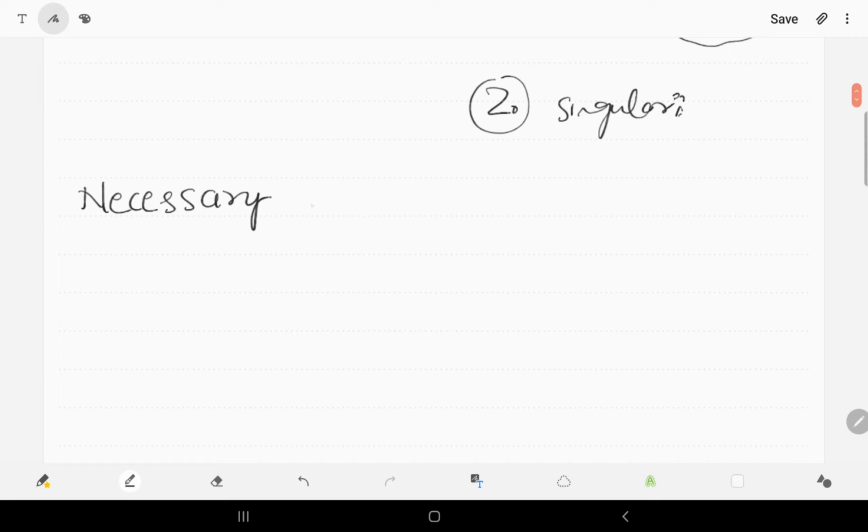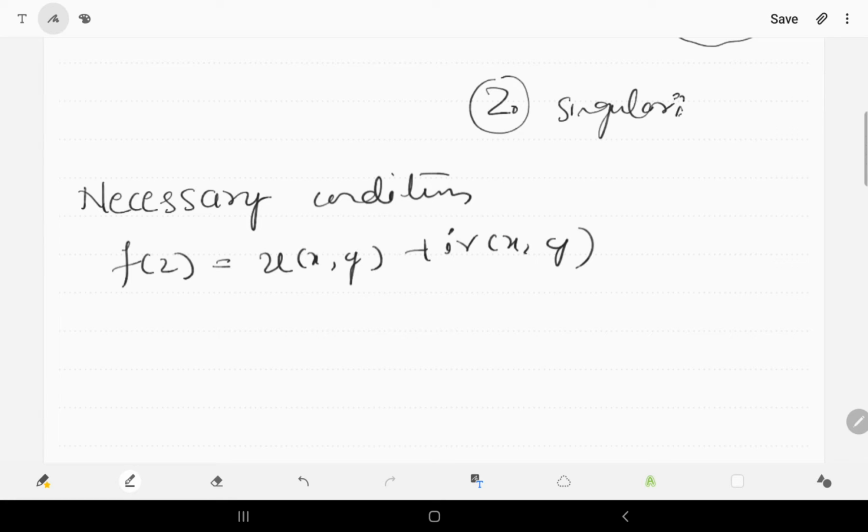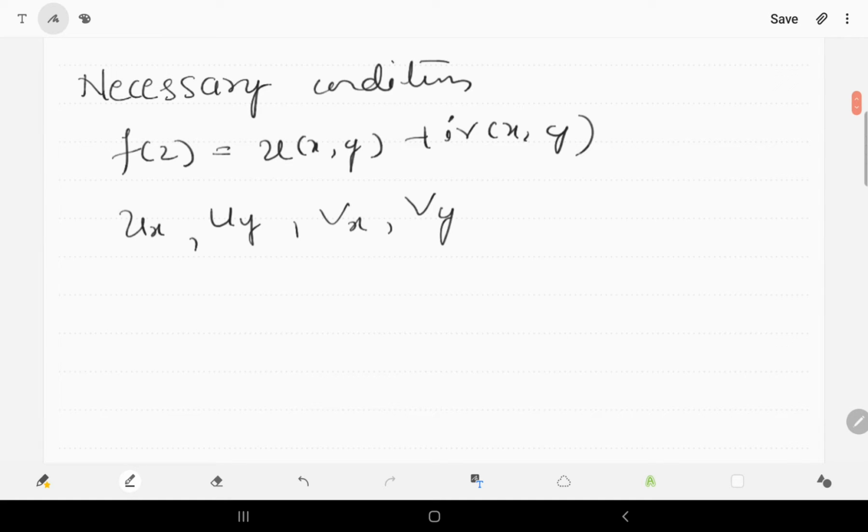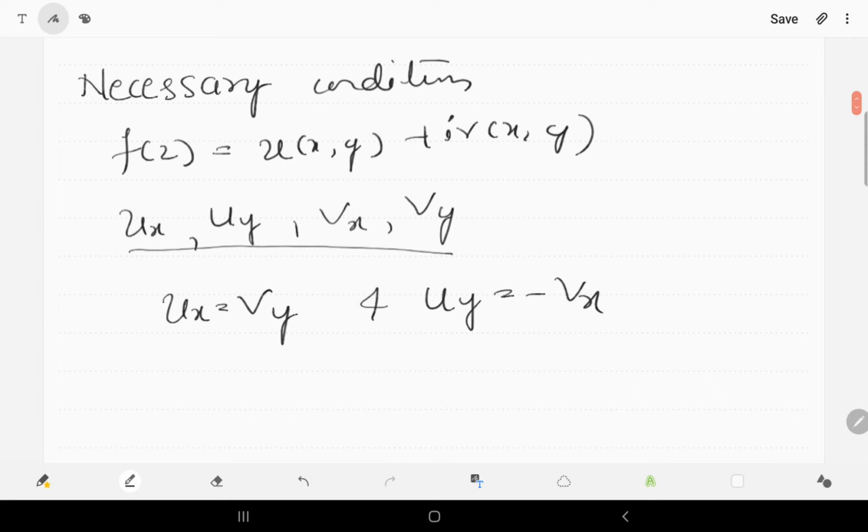If a function f of z equal to u of x y plus i into v of x y is analytic in the domain D, then the partial derivatives ux, uy, vx, vy should exist and satisfy the CR equations, that is ux is equal to vy and uy is equal to minus vx. This is the necessary condition. All these partial derivatives must exist and they satisfy the CR equations.